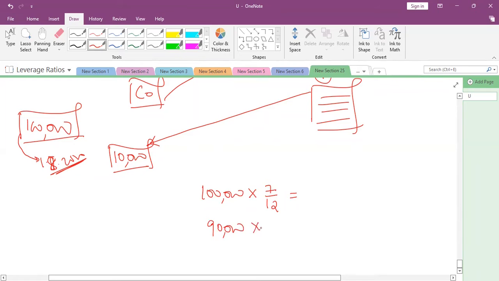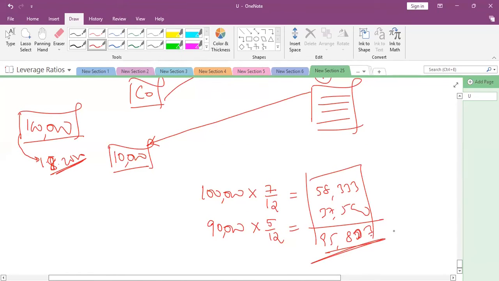So 90,000 into 5 by 12 needs to be calculated. How much now? 58,333. Okay, this one? 90,000 into 5 by 12. 37,500. How much is this total? 95,833. So this is now the weighted average. Understood? Is it clear to everyone?